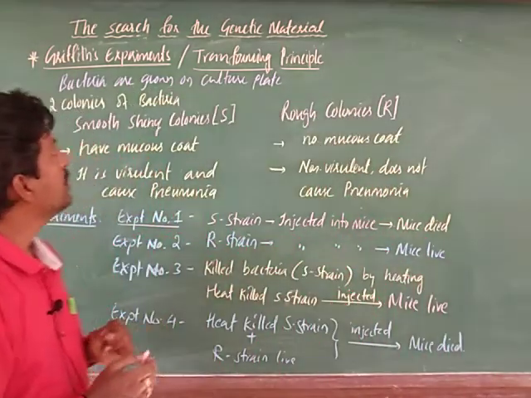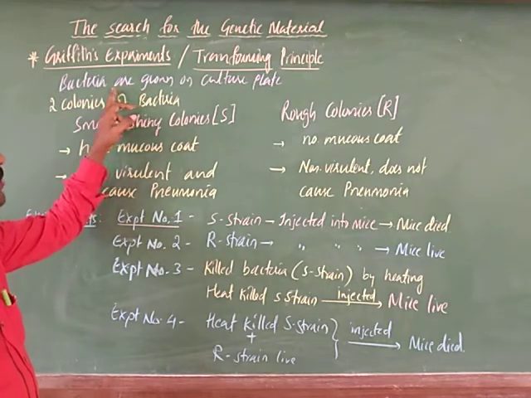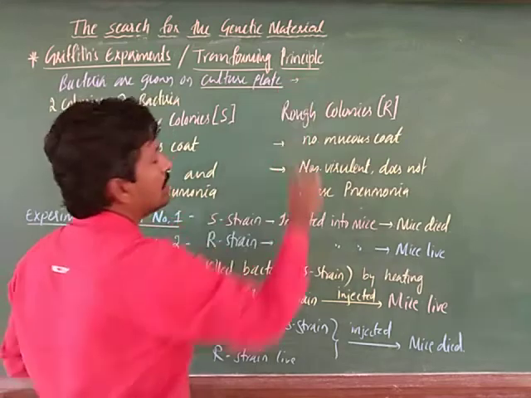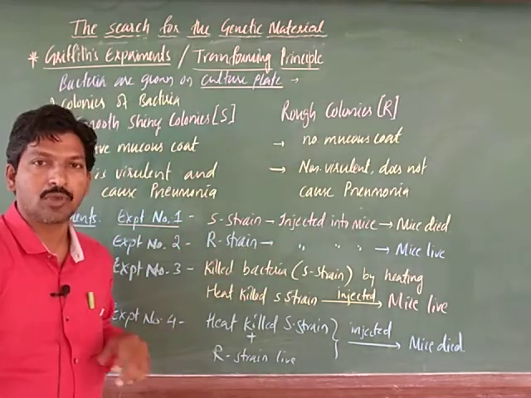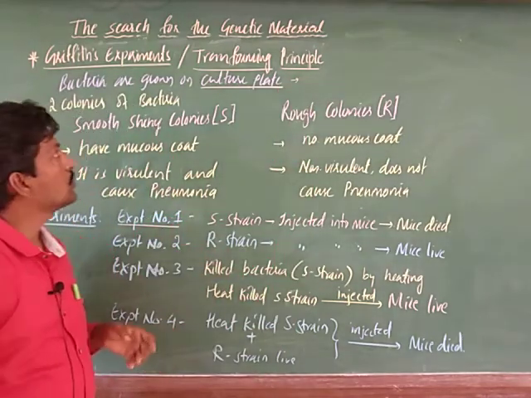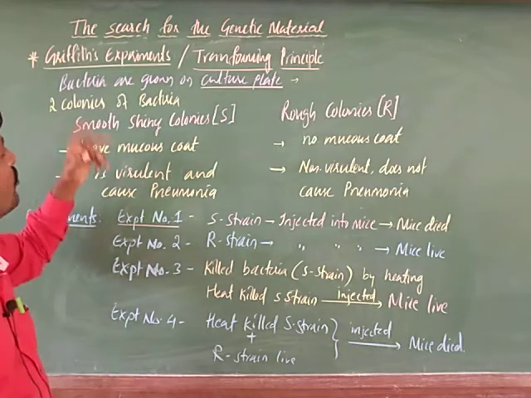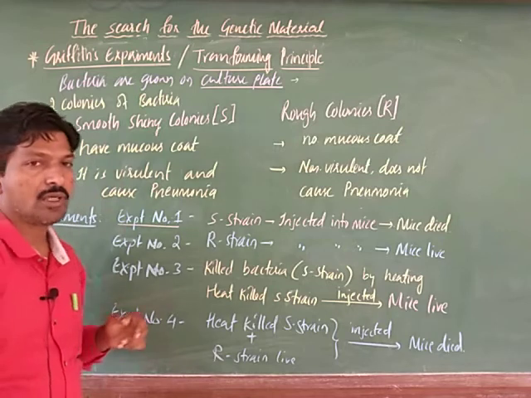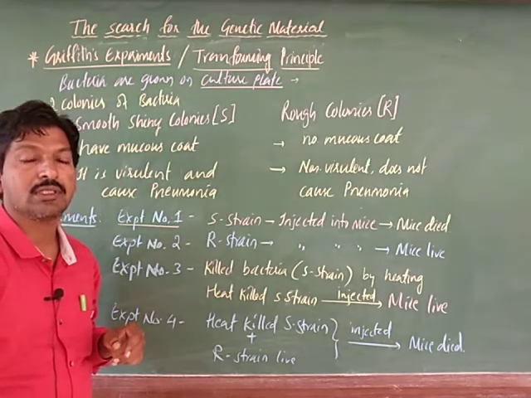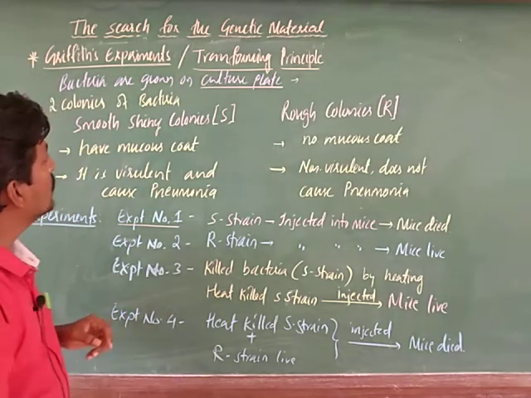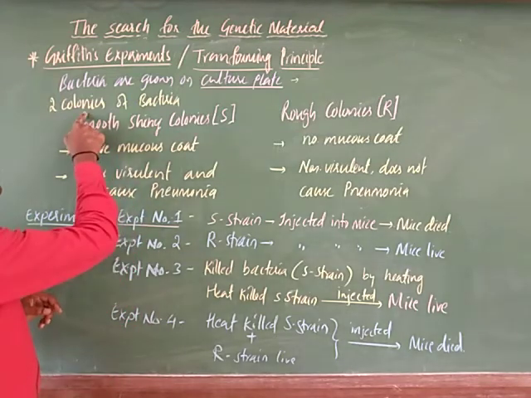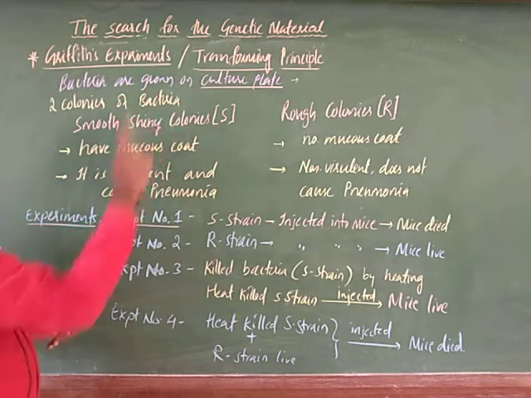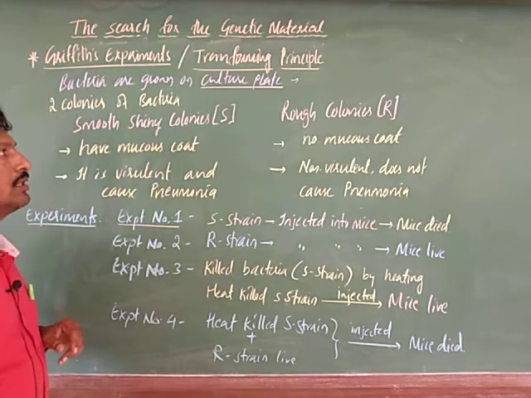He cultured the bacteria, that is, the bacteria were grown on a culture plate. Culture plate means he used a culture medium for growing the bacteria. There are two kinds of bacteria of the same species, Streptococcus pneumoniae. He observed in that culture plate two kinds of colonies of that same Streptococcus pneumoniae.